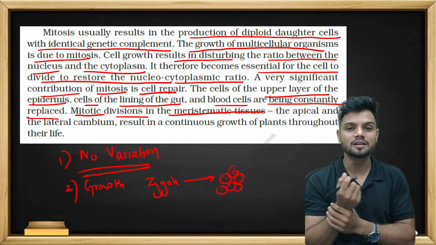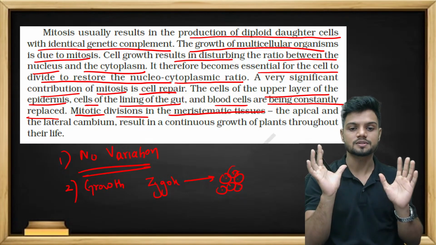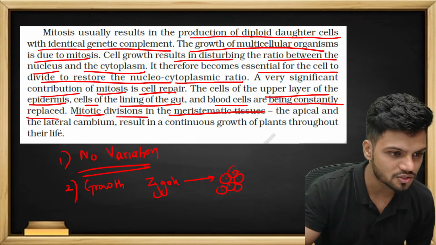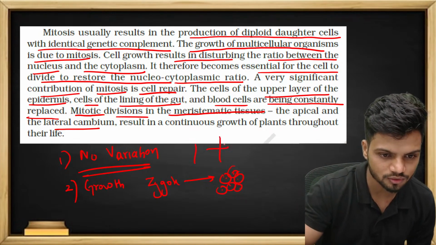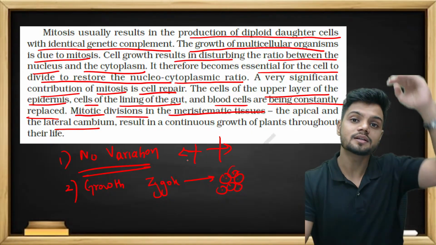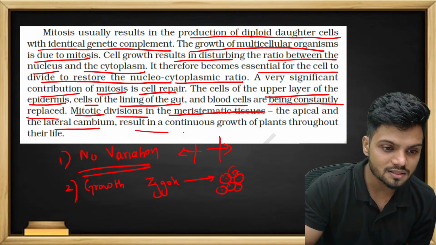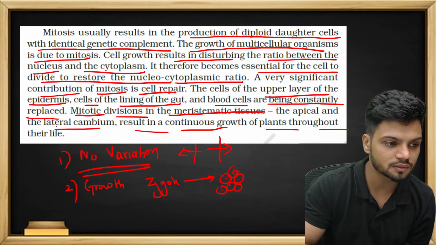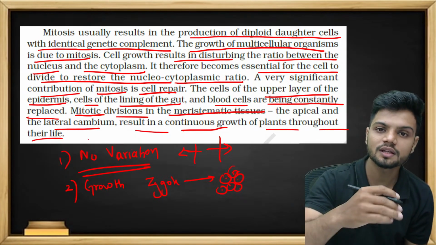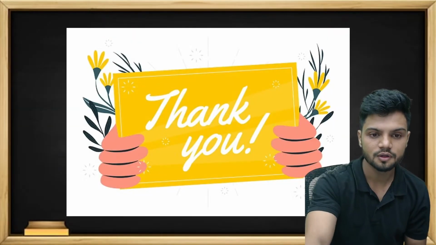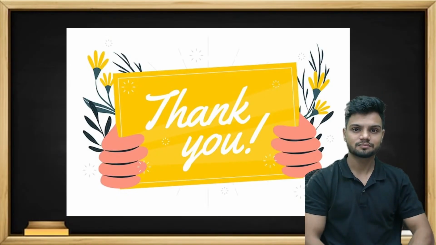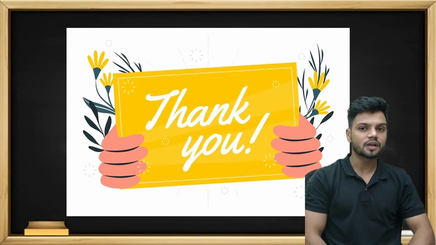The main reason is mitosis. The apical and lateral meristem, the lateral growth of the plant, the shoot apical meristem, all that is because of mitosis. It results in the continuous growth of the plant throughout their life. Why? Because of mitosis. A question can come on the significance of mitosis.